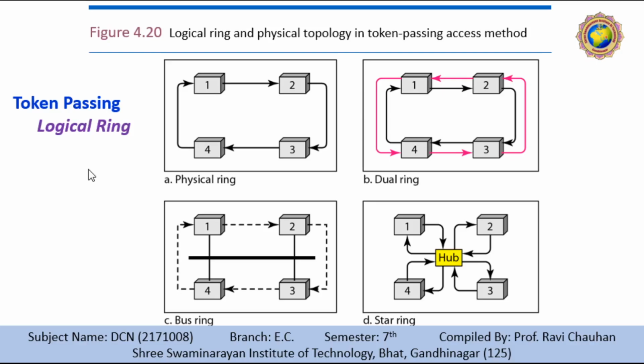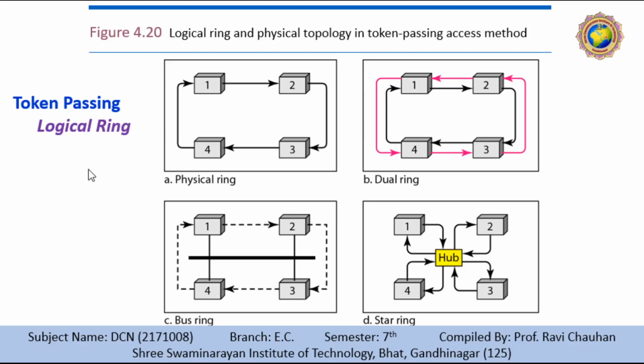When a station has some data to send, it waits until it receives the token from the preceder. It then holds the token and sends the data. When our station has no more data to send, it releases the token and passes it to the next logical station in the ring. Our station cannot send data until it receives the token again in the next round. When a station receives the token and has no data to send, it just passes the token to the next station.